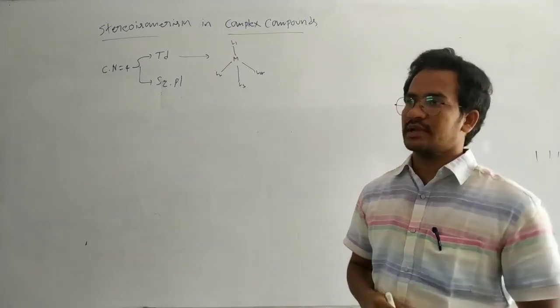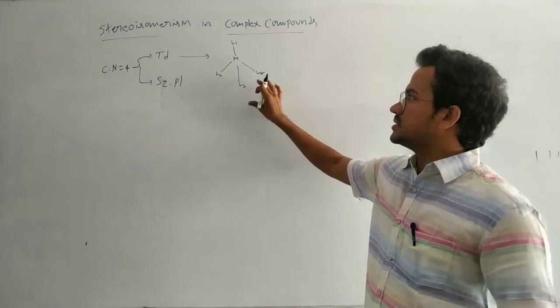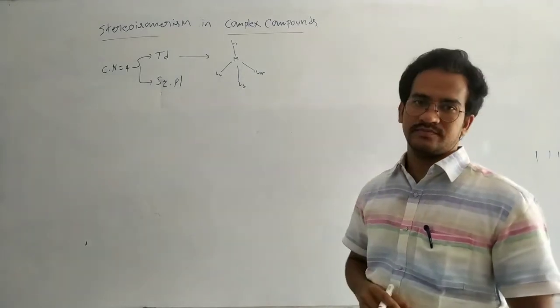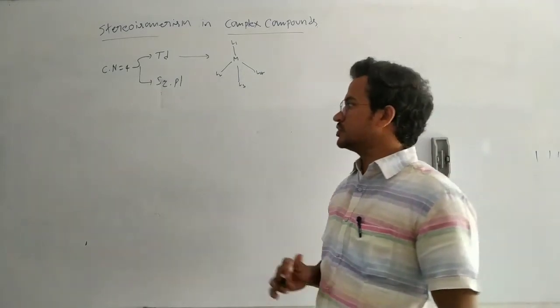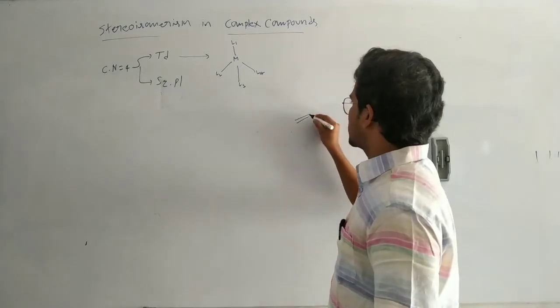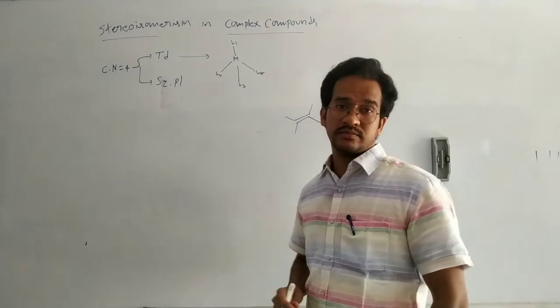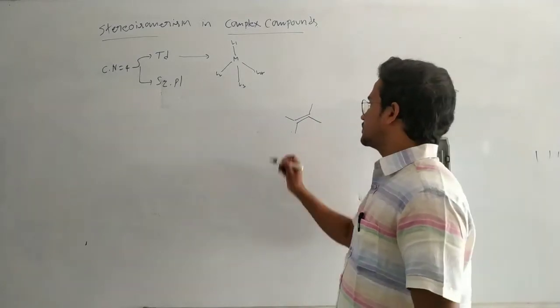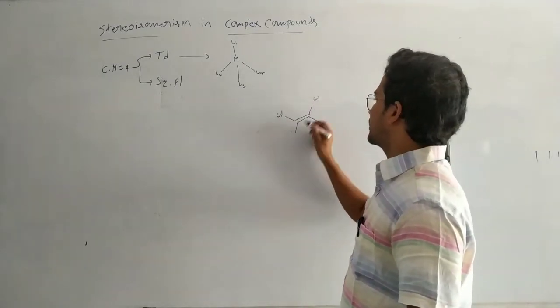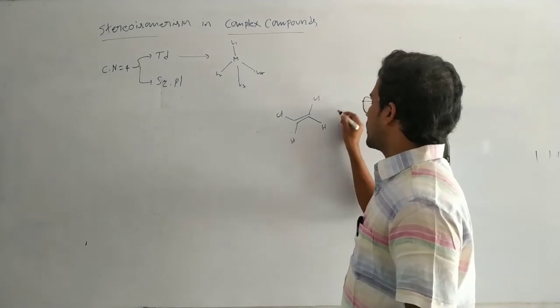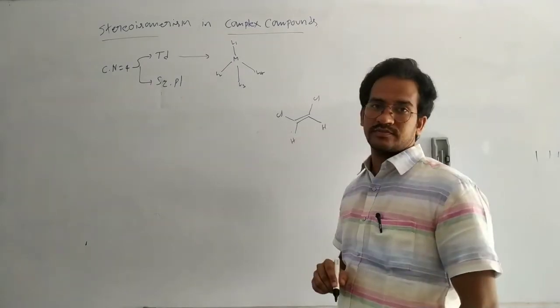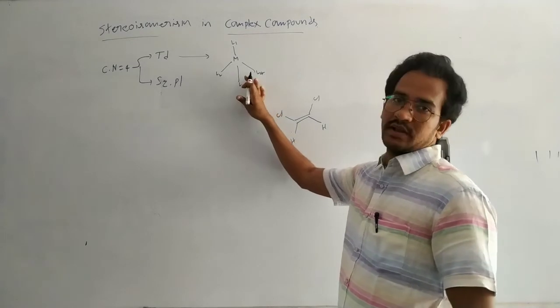Generally, you know that geometrical isomers are cis isomers and trans isomers, so the geometry must be planar. For suppose Cl and Cl on the same side, that is the cis isomer. If on opposite sides, that is a trans isomer. But this is the non-planar one.